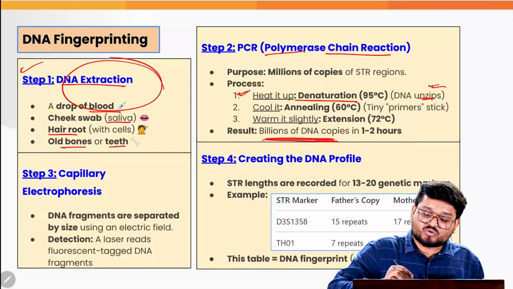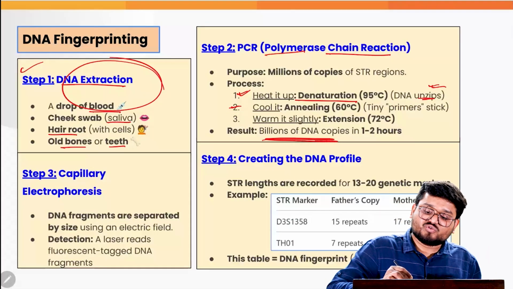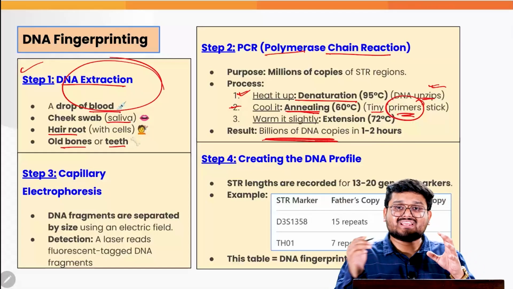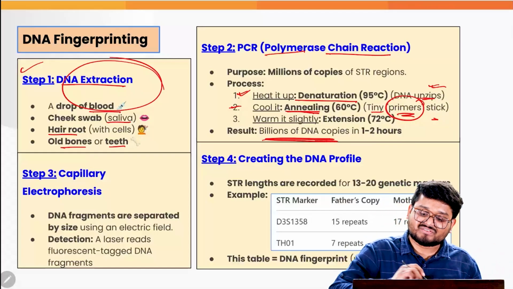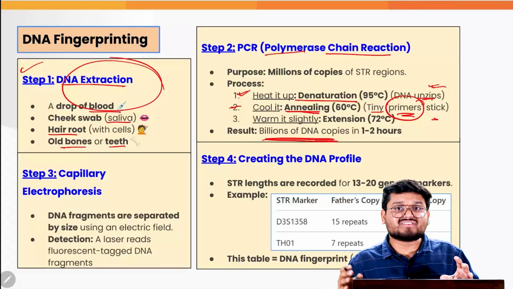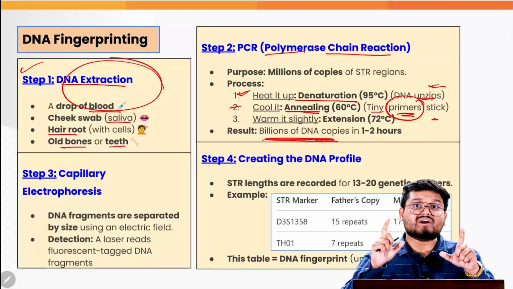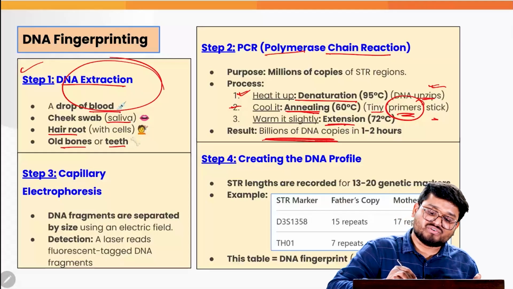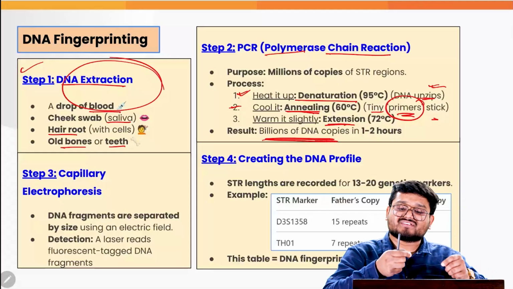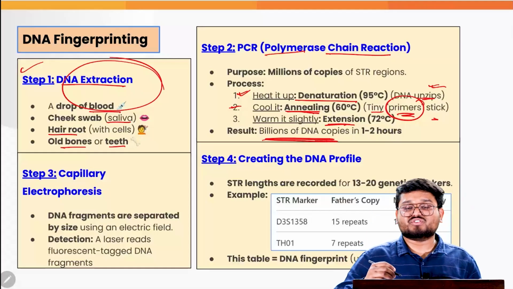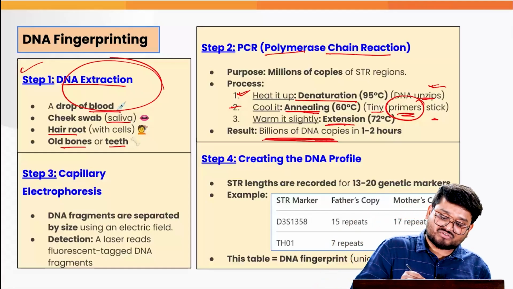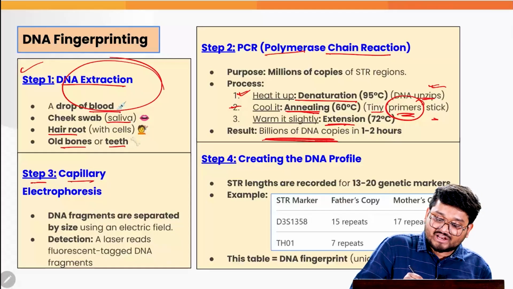Next, we cool it after we heat it, which is known as annealing, where various primers stick to these particular strands, and finally these primers give the location where we have to copy the DNA. After this, we have the extension process, where we warm it slightly again. This particular process will create billions of copies. After the same, we have step 3, where we have capillary electrophoresis.